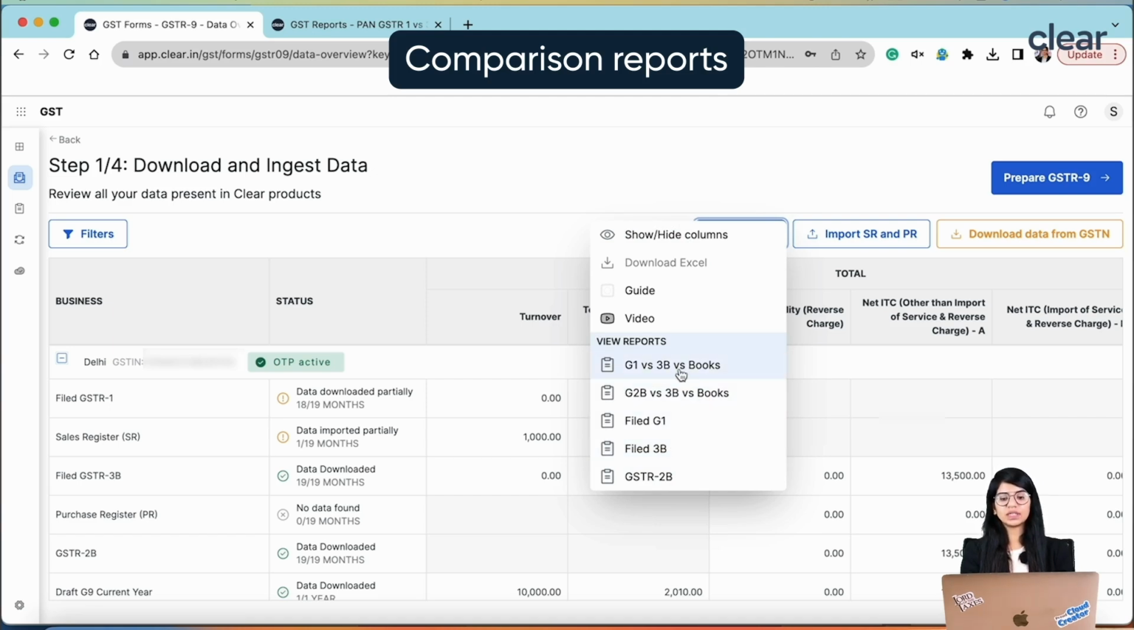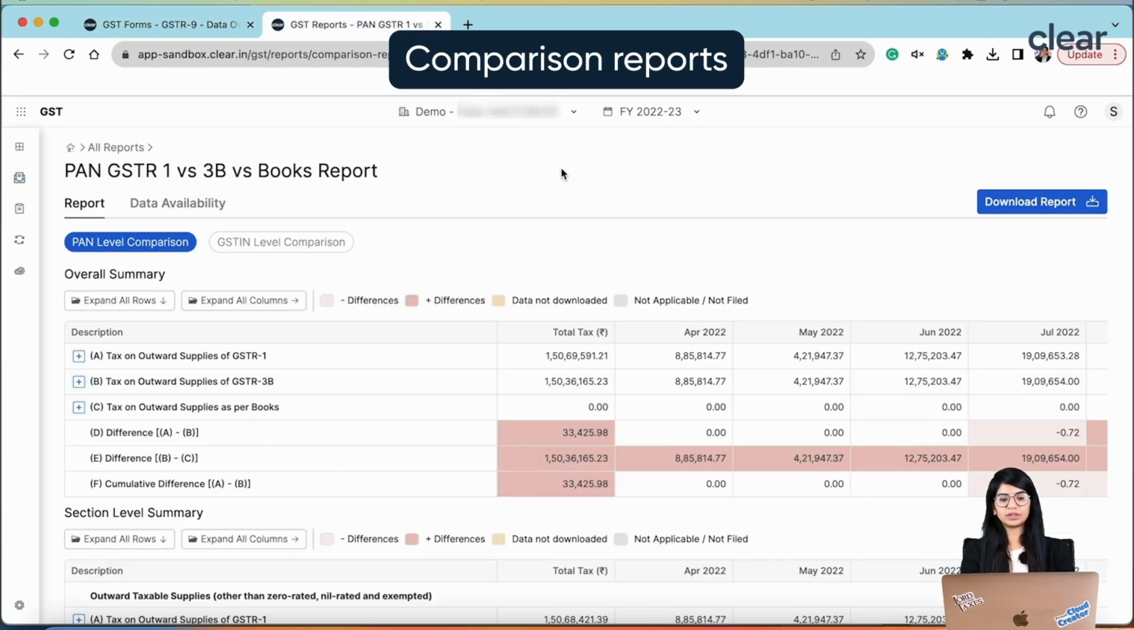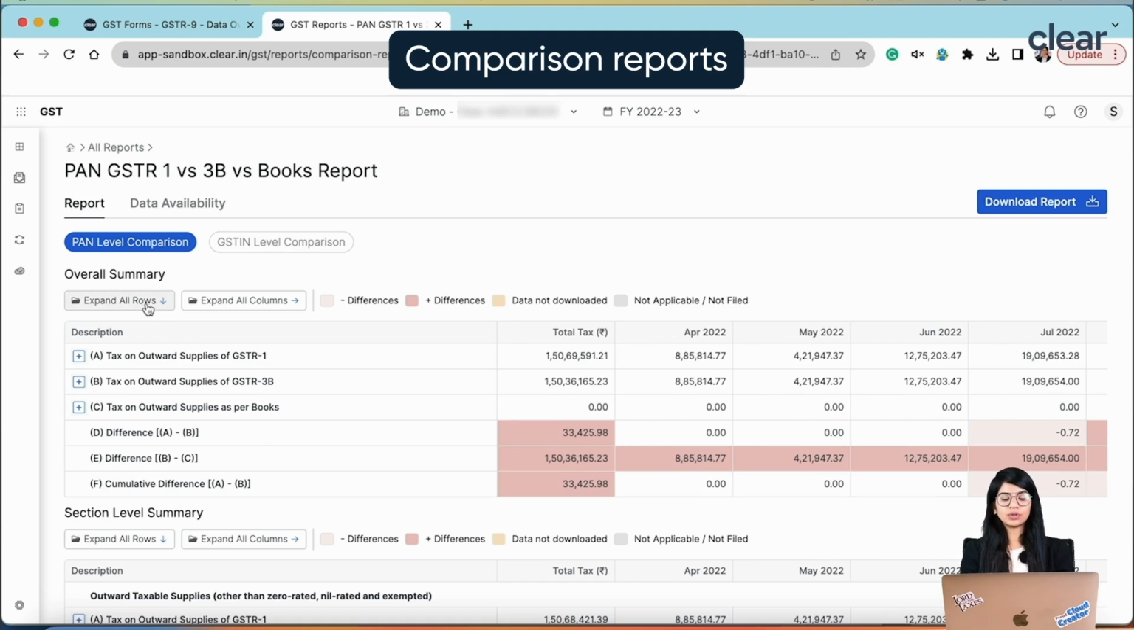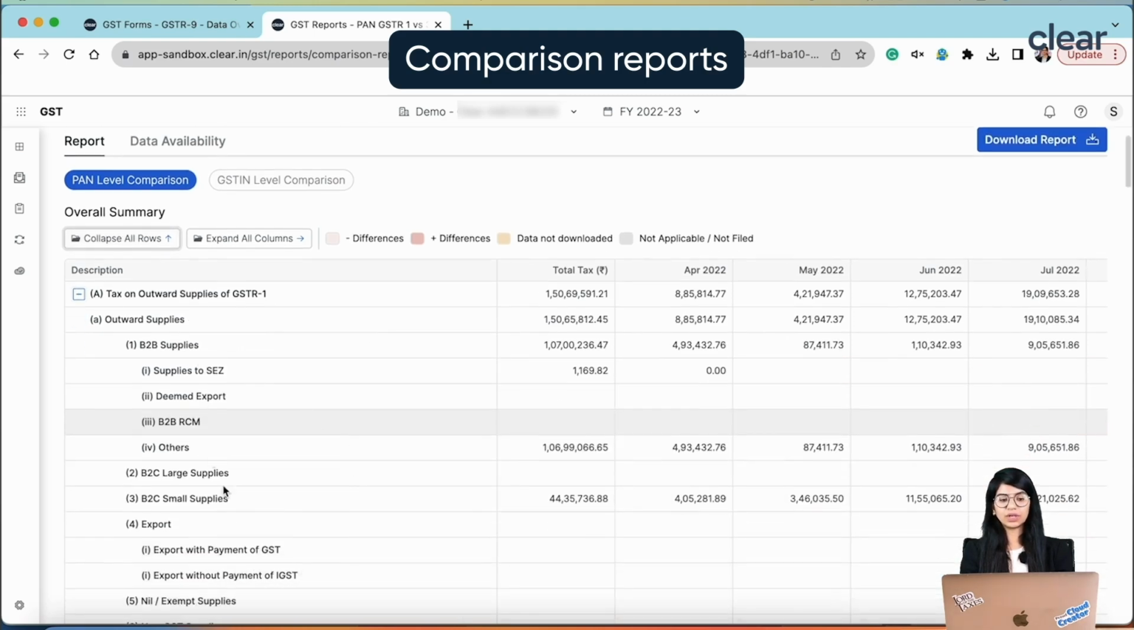For example, if you want to see 1 versus 3B versus books, just click on this button. Once you click on this button, you will be redirected to a particular tab where you will be able to see the panel-level 1 versus 3B versus books. Here you will know the differences between your 1, 3B and the books at a total level as well as month-on-month level. And also you can expand all the rows by looking into the drill-down of the same for your reference purpose.